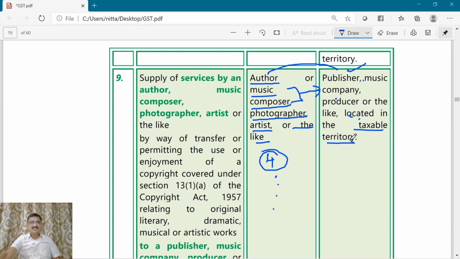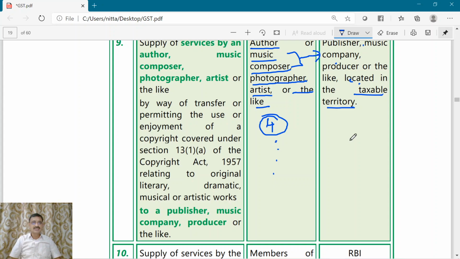Now, what is the nature of supply? The nature of supply is transfer or permitting the use or enjoyment of copyright covered under the Copyright Act relating to original literary, dramatic, musical or artistic works to a publisher. These people are the service recipients.